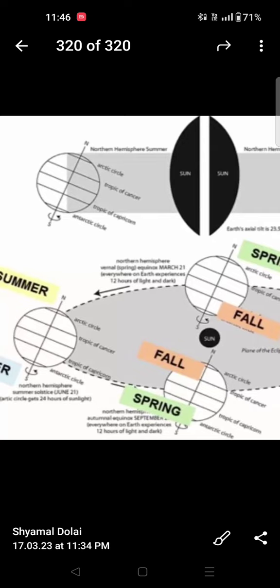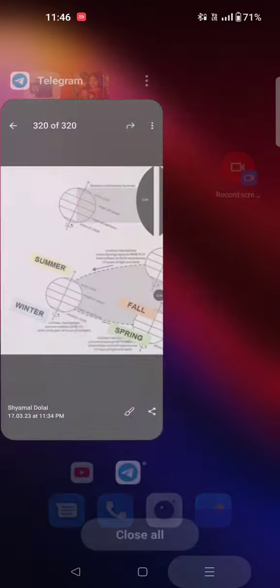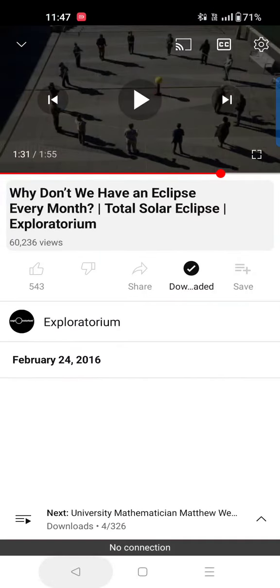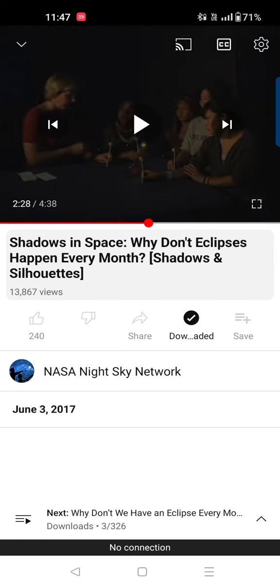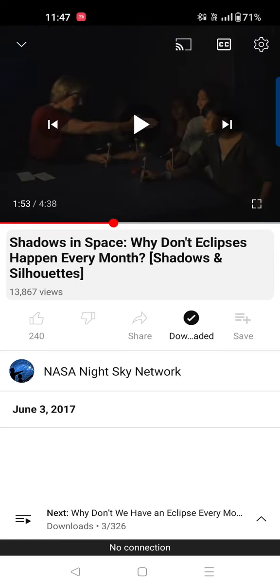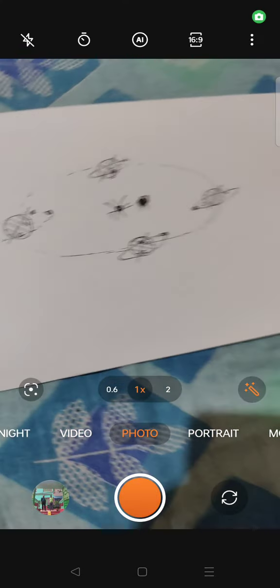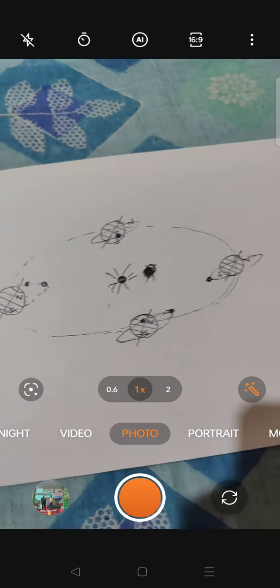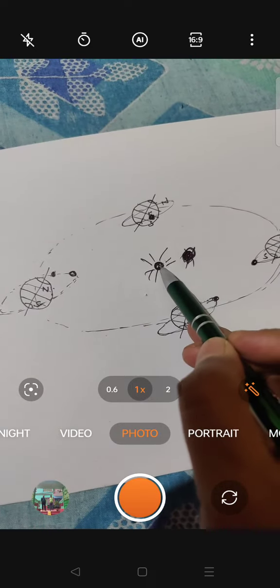Now, as they are showing this during this video, look at the middle portion. Now I am showing you another drawing of mine. Here I have drawn one model for that. This is my sun.